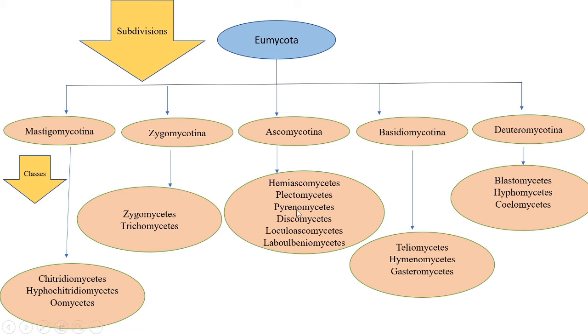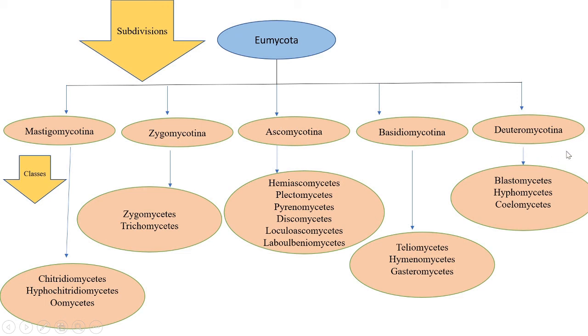Hemiascomycetes, Plectomycetes, Pyrenomycetes, Discomycetes, Loculoascomycetes and Laboulbeniomycetes are their classes. Next one is the Basidiomycotina, or club fungi, and this contains Teliomycetes, Hymenomycetes and Gasteromycetes. Basidiomycotina produces basidiospores within the basidium, and the fruiting body is called basidiocarp.